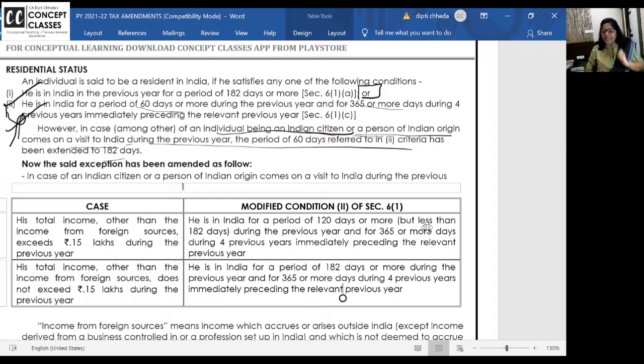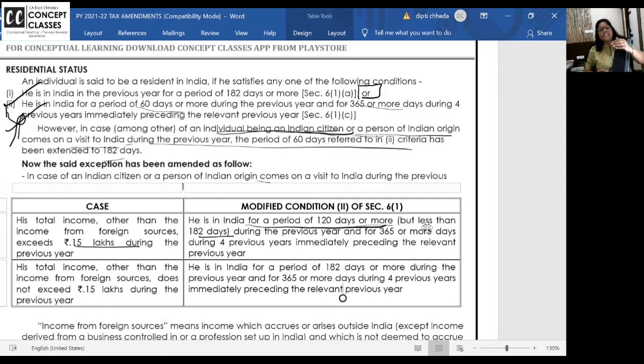Now they have added that a person of Indian origin or an Indian citizen who comes to visit India, if he stays in India for 120 days or more, instead of 60 days, and less than 182 days, and he has income in India above 15 lakhs.